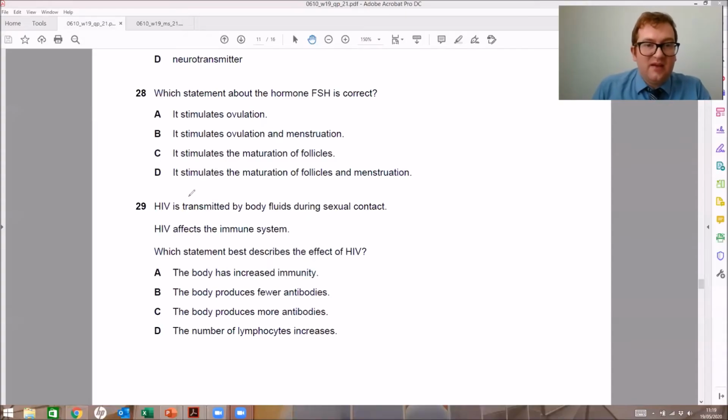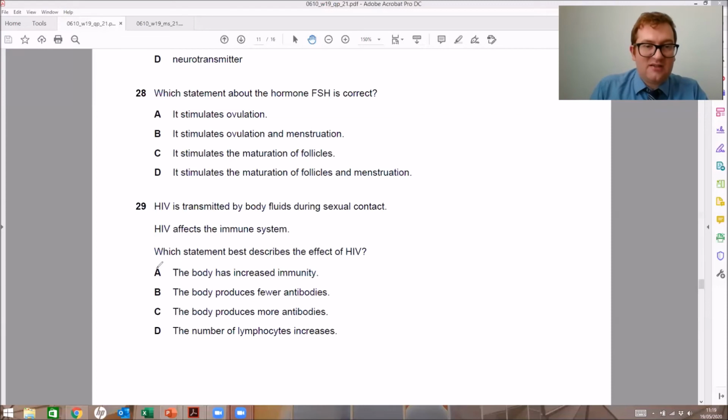Number 29. HIV is transmitted by bodily fluids during sexual contact. The HIV affects the immune system. Which statement describes the effect of HIV? Well, if we remember, the HIV virus targets and attaches to T4 lymphocytes. This is the white blood cell that is responsible for producing antibodies and antitoxins. So if it attaches to them, it injects its DNA and then replicates inside the lymphocyte, leading it to burst, lysis, and therefore killing it and destroying that lymphocyte. So with that in mind, we should be able to answer this question.